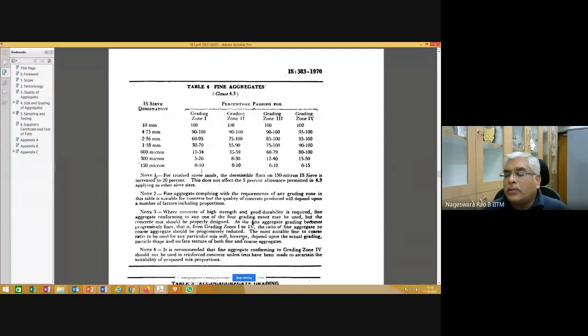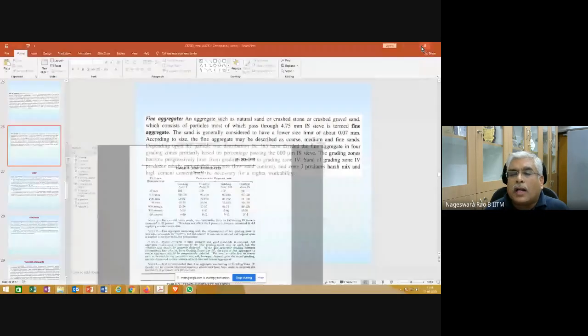And what about grading zone 1? In grading zone 1, bigger size particles will be more and smaller size particles will be less, so the mix is going to be harsh. Harsh in the sense, you have seen during the slump test, you get a shear kind of failure or a collapse kind of failure. A shear failure happens when the mix is harsh. Harsh in the sense that whatever water you added may not be enough for it to flow properly. So that is what is called a harsh mix.